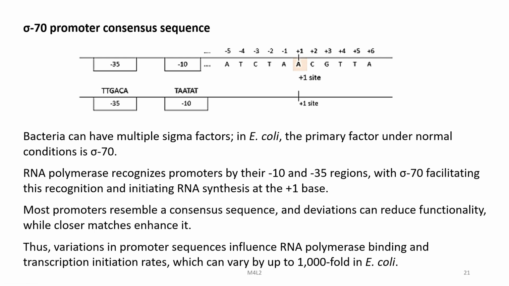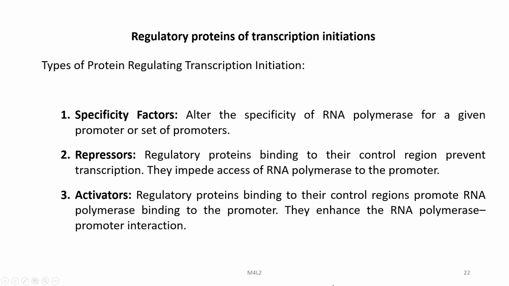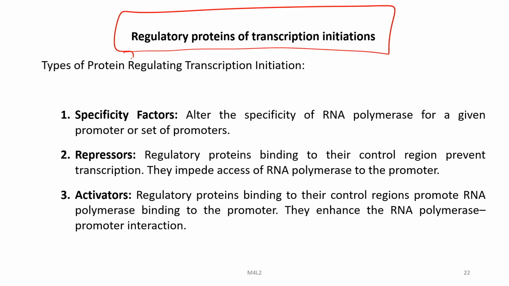The RNA polymerase recognizes promoters in their -10 and -35 regions, with sigma 70 facilitating this recognition and initiating RNA synthesis at the +1 base. Most promoters resemble a consensus sequence, and deviations can reduce functionality, while close matches enhance it. So, the sequence of these promoters also plays a critical role in this regulation. Variations in promoter sequence influence RNA polymerase binding and transcription initiation rates, which can vary up to 1000-fold in the case of E. coli. What are the regulatory proteins of transcription initiation?